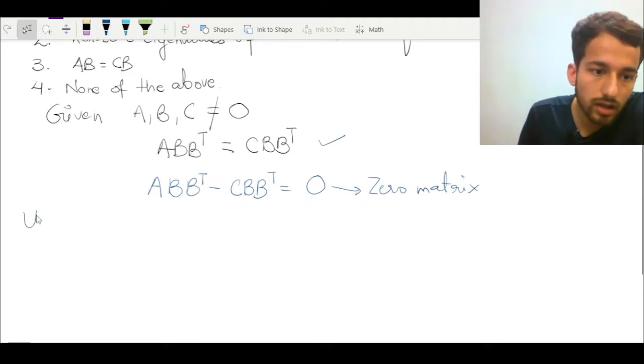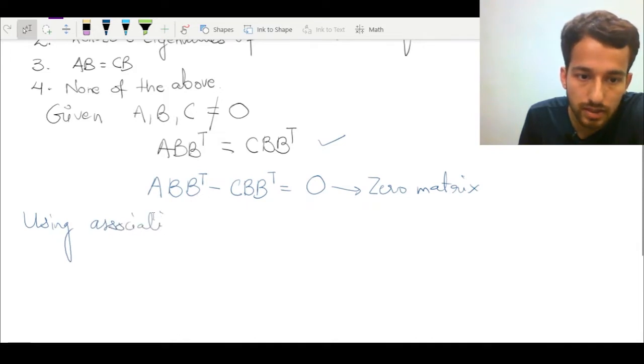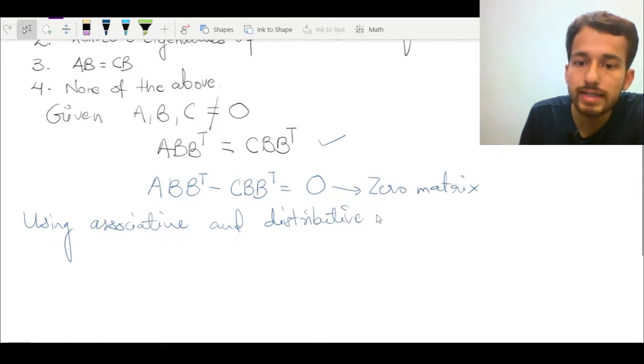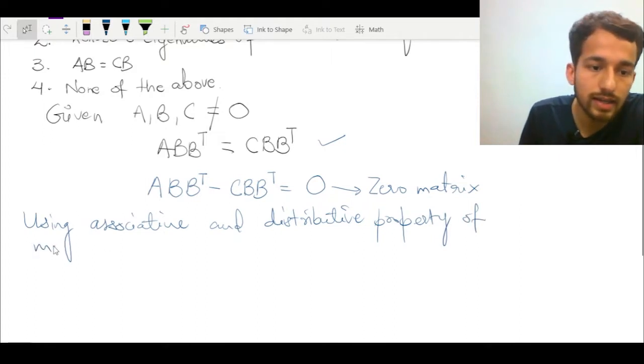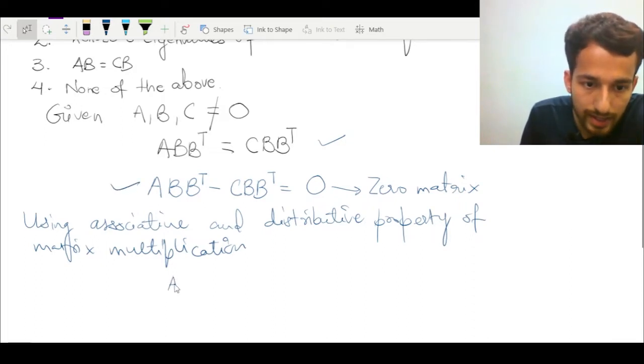Now using the associative as well as distributive properties for matrix multiplication, I can rewrite the above equation as, first, AB times B transpose minus CB times B transpose.